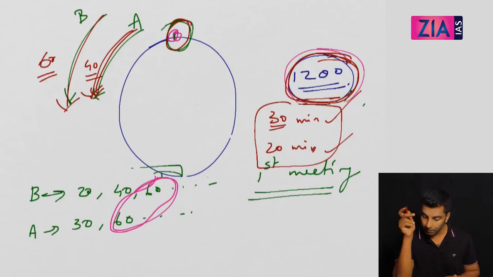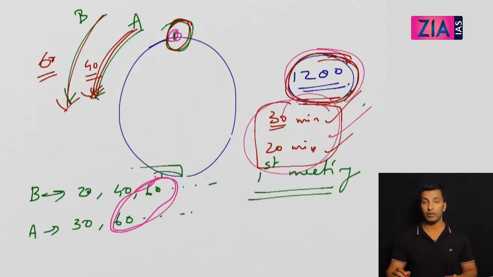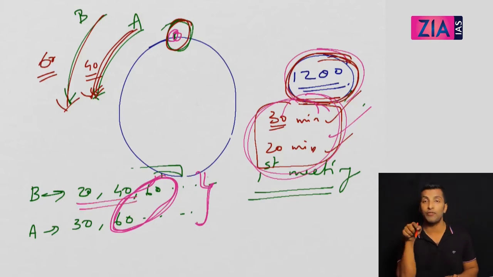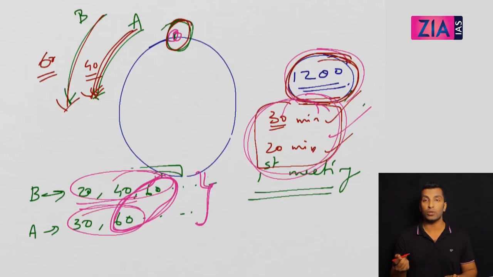How can you solve this? You just see this and take the LCM here. That's what you need to do. Otherwise, you need to manually do it like this. So the first time they meet at the starting point is at the 60th minute. But obviously the distance covered is different because speed is different. First person is covering 3 rounds, second person is covering 2 rounds only.